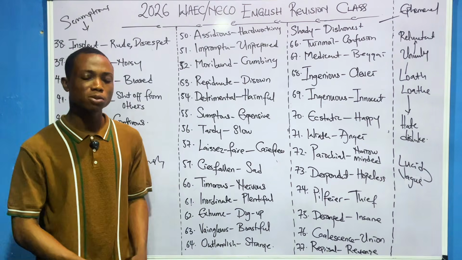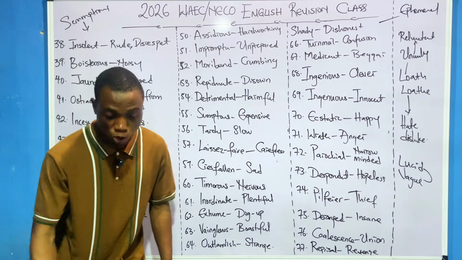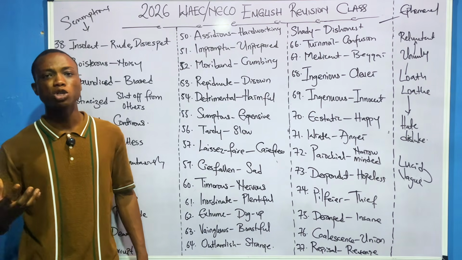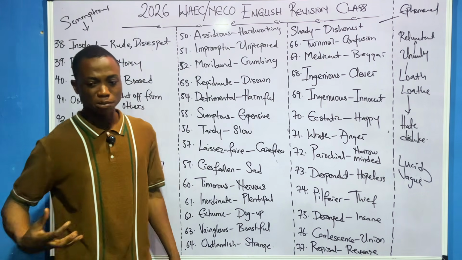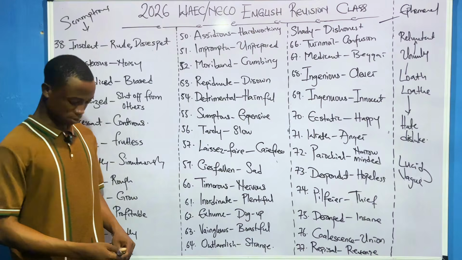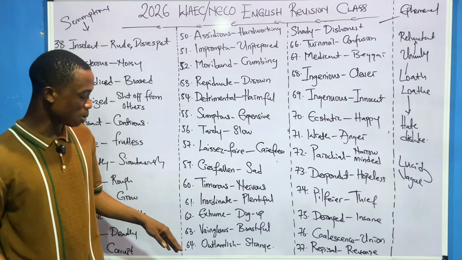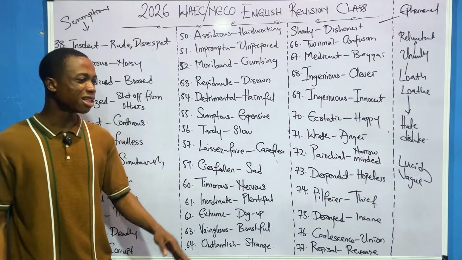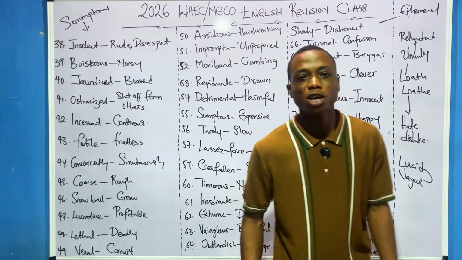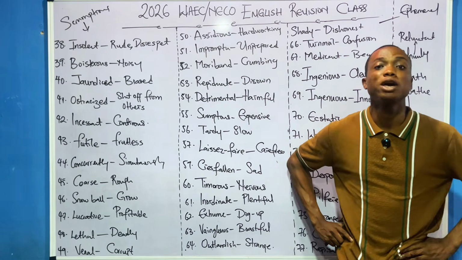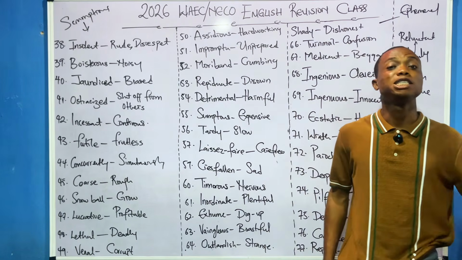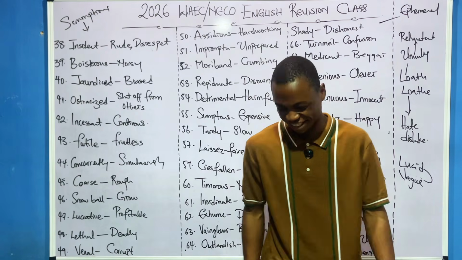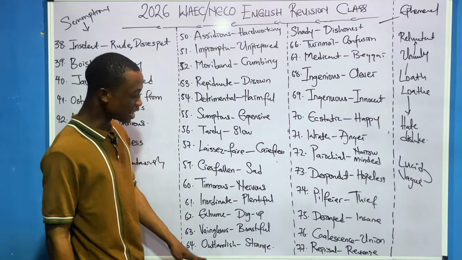Then exhume. When you say to exhume something, it means to bring out something, especially when you buried it, you are bringing it out. The man's body was exhumed after 3 days. It means they dug up the man's grave after 3 days. Please take note. Then we'll talk about vainglorious. Vainglorious means to be boastful. Yes. Outlandish. It means this thing is strange. You can say my JAMB questions were outlandish. It means that my JAMB questions were strange. Like crazy things happening. So that's outlandish.